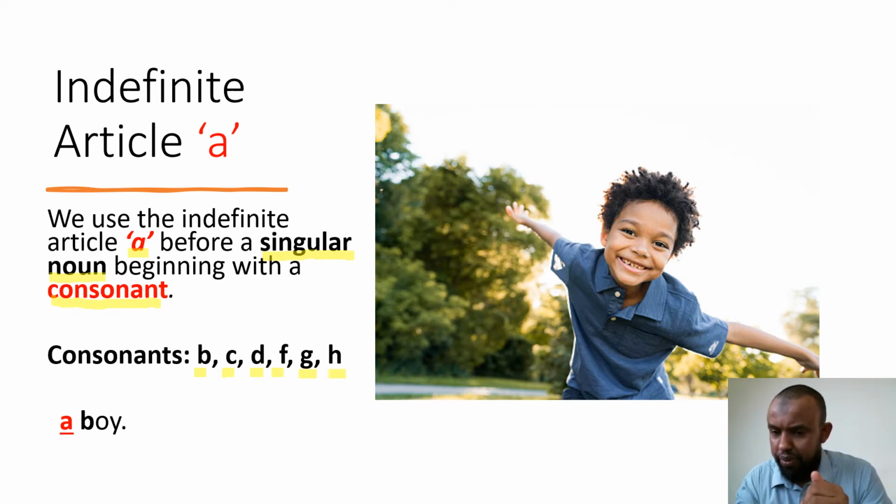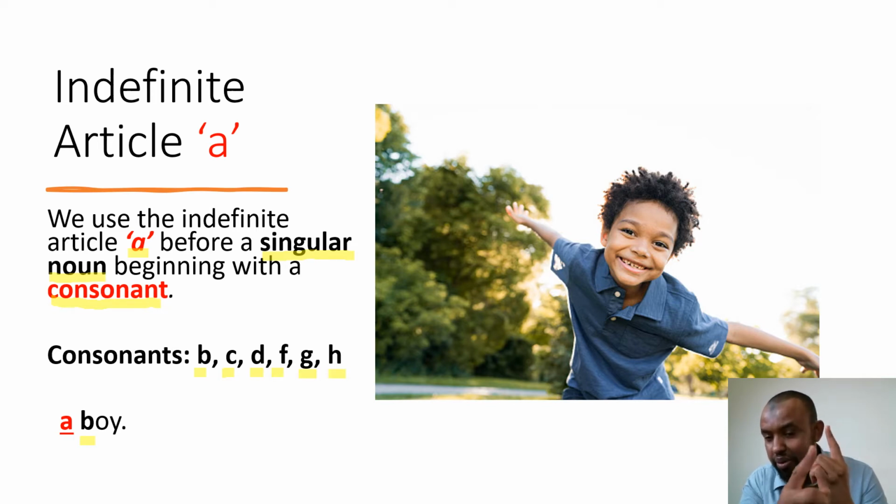You see where we're going with this? He is a boy. All right. And we said that the letter B is a consonant. Okay, so B for boy. Do you remember in the old days? B for boy, C for cat, D for dog, okay, F for fish, all right, G for garden. So we use the indefinite article a, okay, before a singular noun.